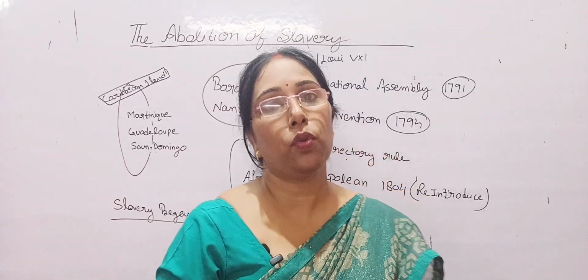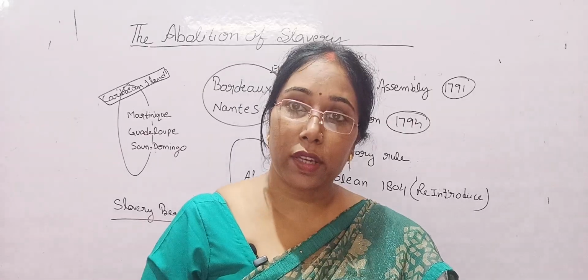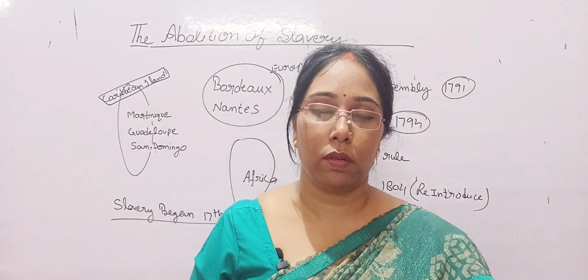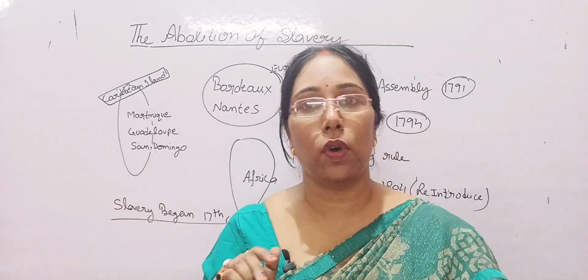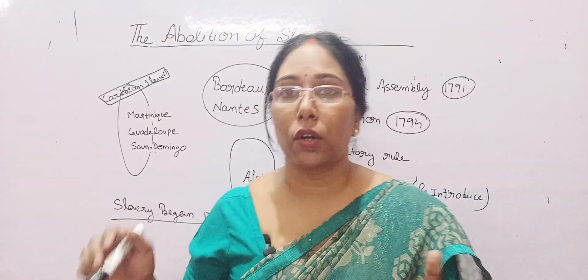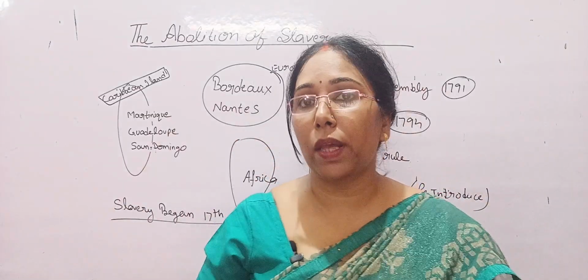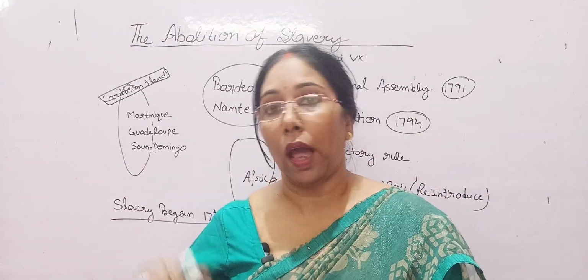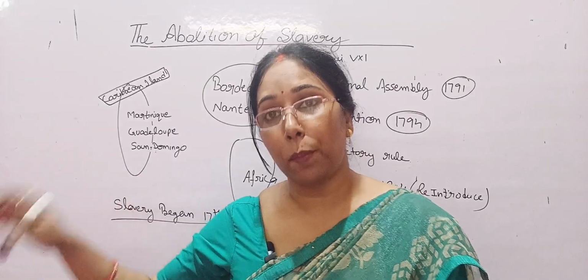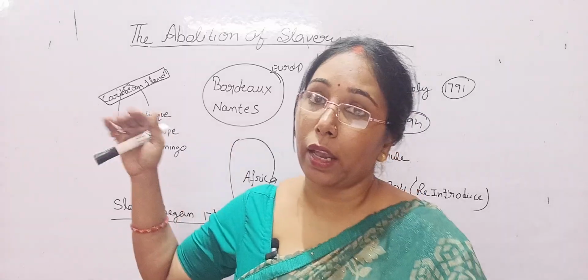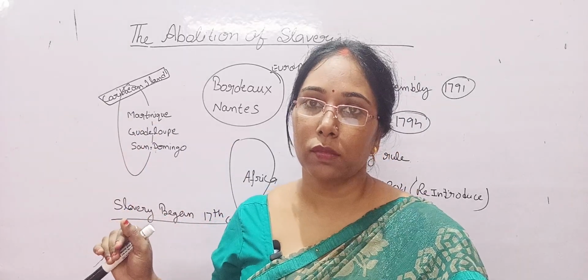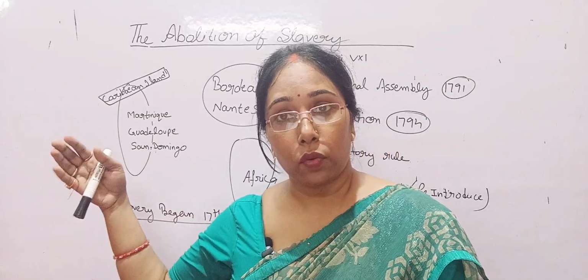When Europe was becoming a powerful country, it started to conquer and occupy places around the world. One of the places Europe occupied was the Caribbean islands.